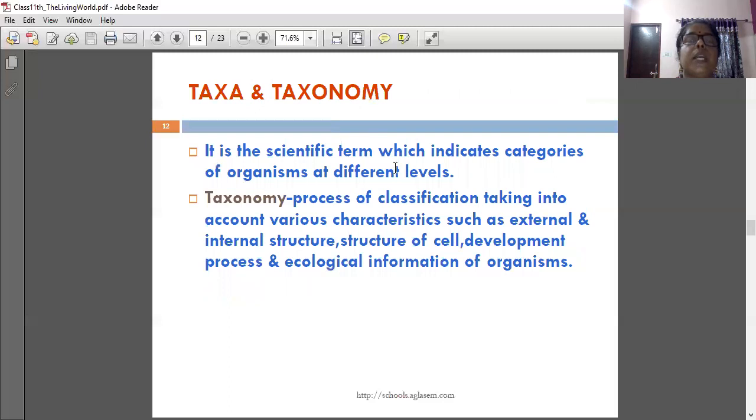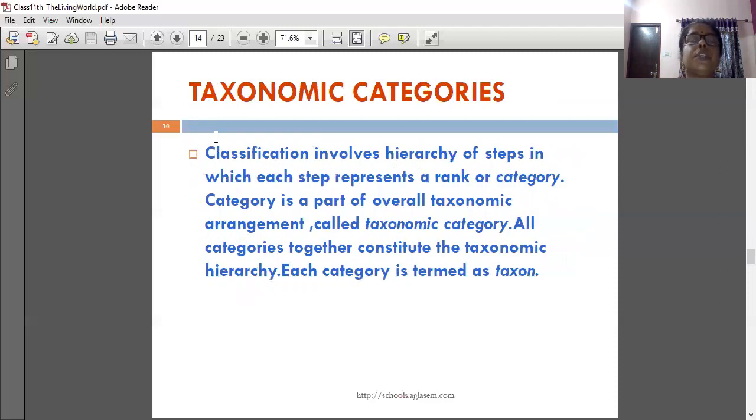Now, taxonomic categories. It is the scientific term which indicates categories of organisms at different levels. Taxonomy is the process of classification taking into account various characteristics such as external and internal structure, structure of the cell, developmental process, and ecological information of the organism.